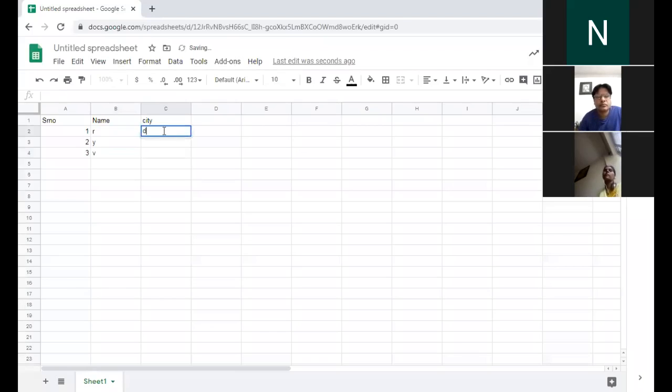Now suppose your data is too big and will not fit into the cell. One thing that you can do is just double click on the cell. When you see the cell corner or cell border, just double click on the column.